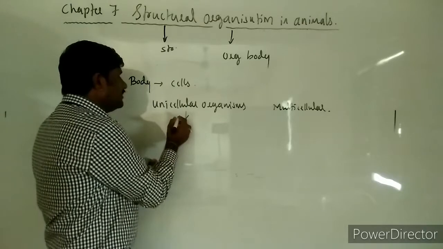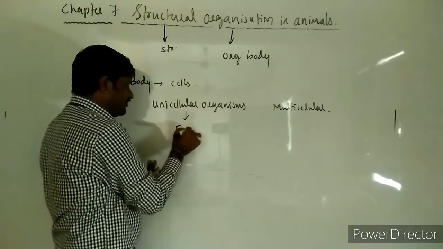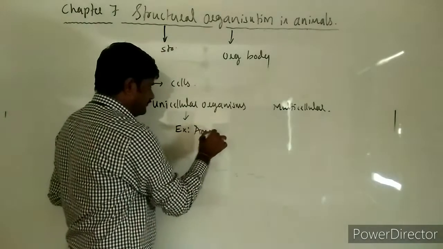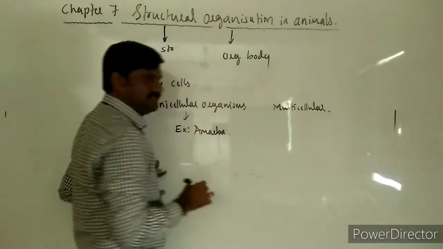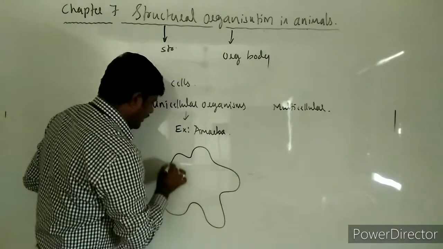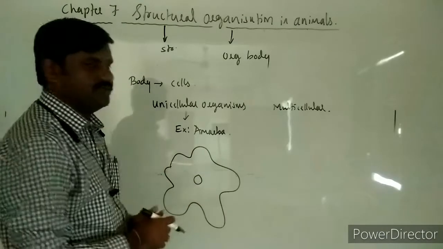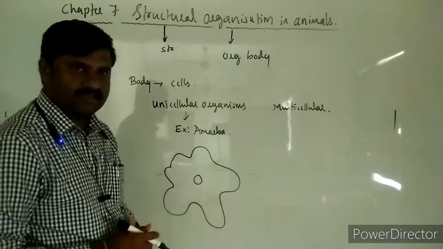An example for this is amoeba. Amoeba is the best example. Here we can take the structure of this amoeba. It doesn't have any particular shape; it is an irregularly shaped cell, a unicellular organism.